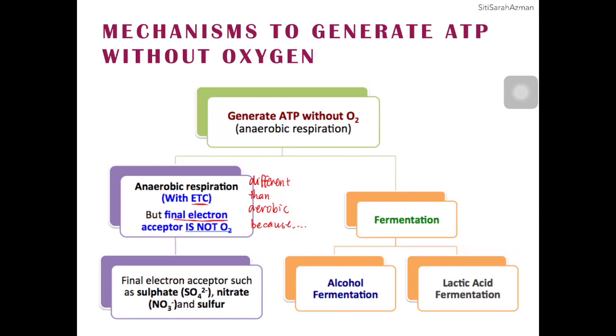Instead, they use other molecules such as sulfate, nitrate, and also sulfur. The other mechanism to generate ATP without oxygen is fermentation. Fermentation can be divided into two types: alcohol fermentation and lactic acid fermentation. When we discuss anaerobic respiration, we are going to focus more on the fermentation process.